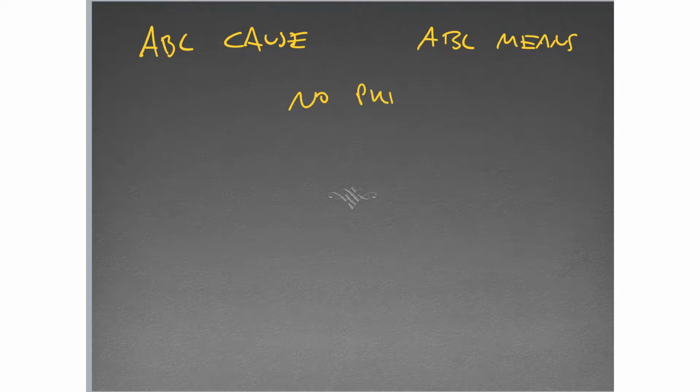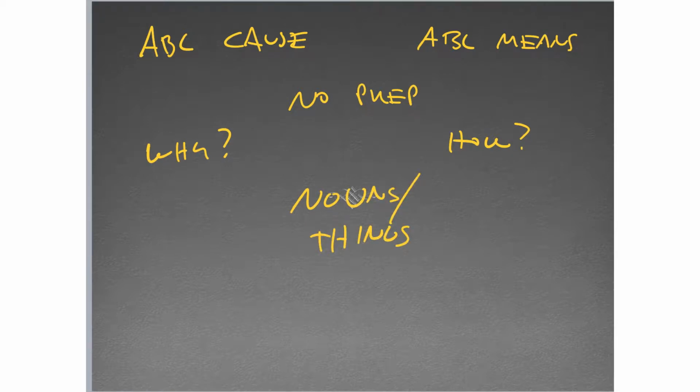Okay, so in terms of the ablative of cause and the ablative of means, both have no preposition. That's to some extent what makes them confusing or gives them some overlap. The ablative of cause answers the question why, looking back, right? Because of what did this happen? The ablative of means answers the question how. How did something happen? They're both going to use nouns or things more often than not. They can, of course, be a person, but they will tend to involve nouns or things.